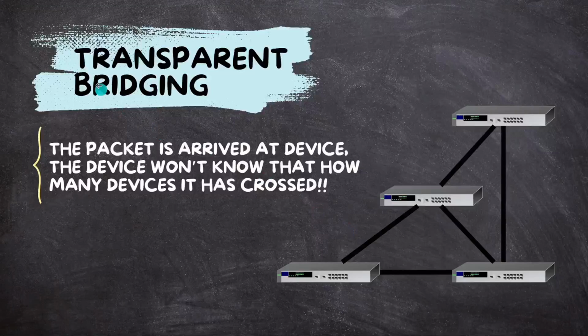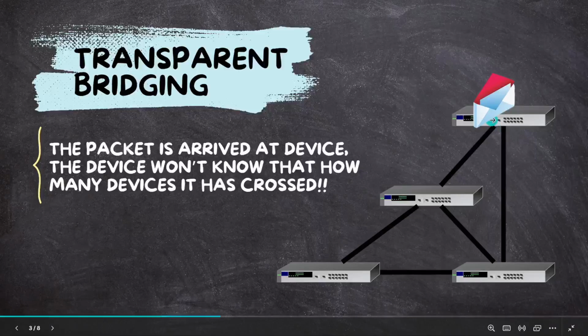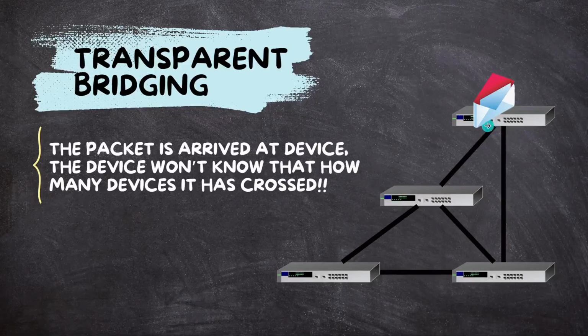But what exactly transparent bridging means is, let's say a packet is coming from this port and is destined to reach here. When the packet originates from here and goes to this switch, the switch will look at two things: the destination MAC and the source MAC.